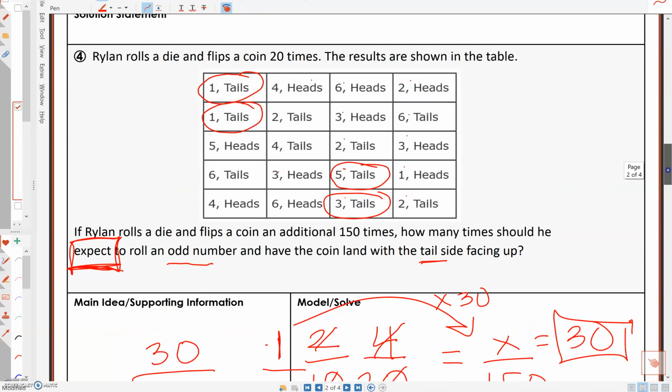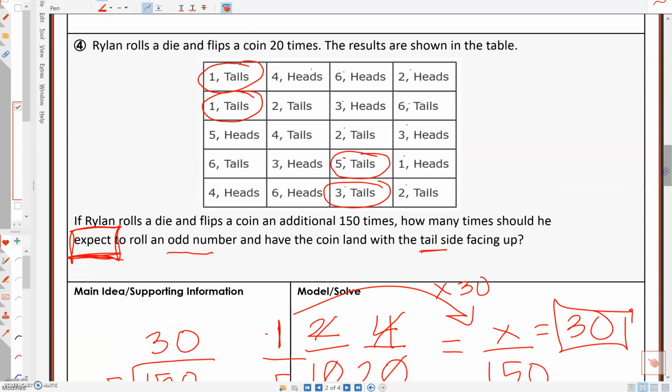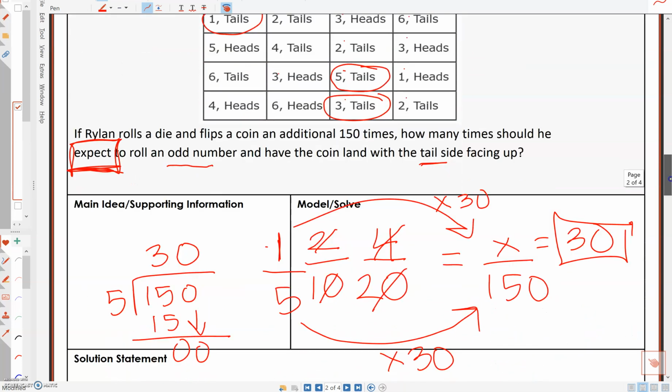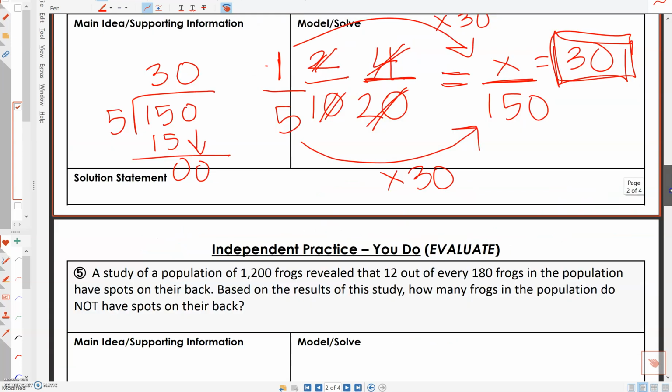And this one right here, he rolled the die and flipped the coin 20 times. These were his results, but he wants to keep doing an additional 150 times. So again, anytime you see the word expect or predict, it is a proportion. All right, so here I went ahead and reduced just to make my numbers nicer. 5 to get to 150 was times 30. 1 times 30 is 30, so that's my answer.